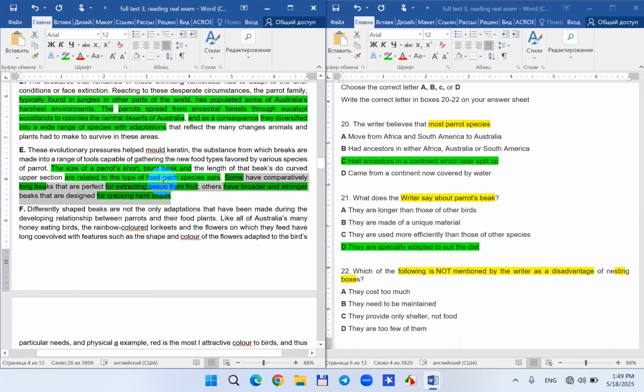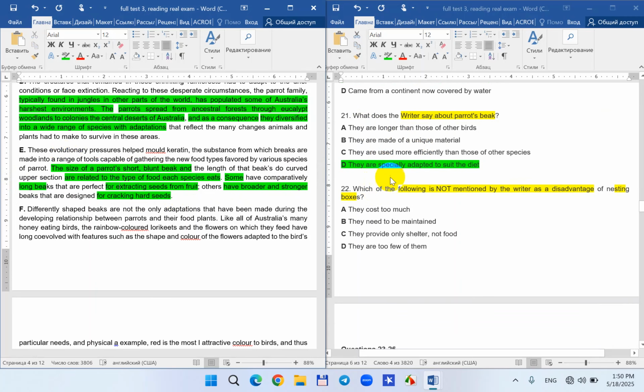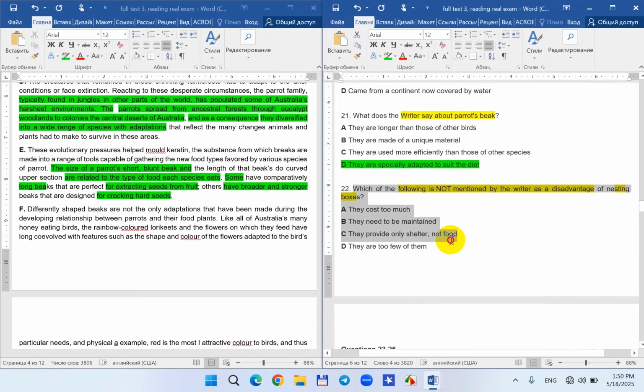Their diet means it's related to the type of food that each of them eats. Some of them have long, for this particular reason, look, fruit. Others have strong, for this particular reason, like seed. All of them are about, I think, food. That's why the correct answer for 21 would be this. And from multiple choice questions, one question left.